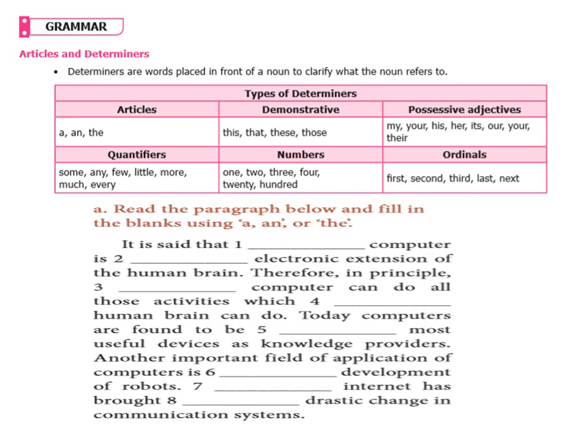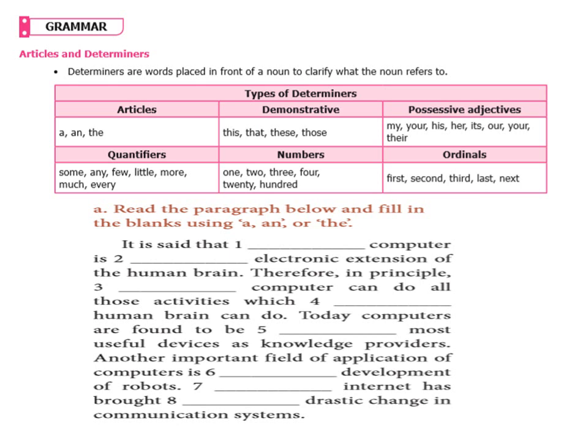Articles we know, a and the. And the words like this, that, these, those are demonstrative determiners. My, your, his, her, its, our, your, their, all those are possessive adjectives.